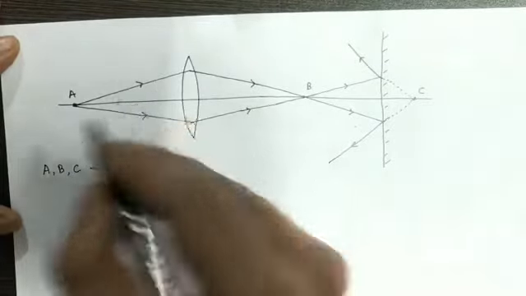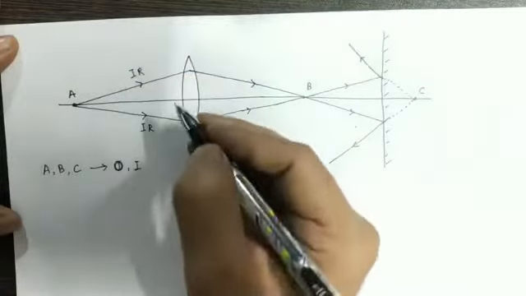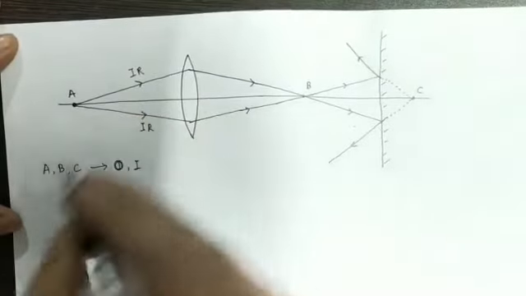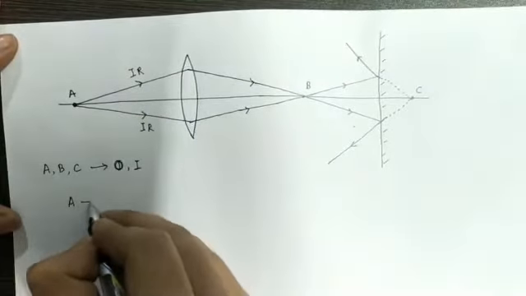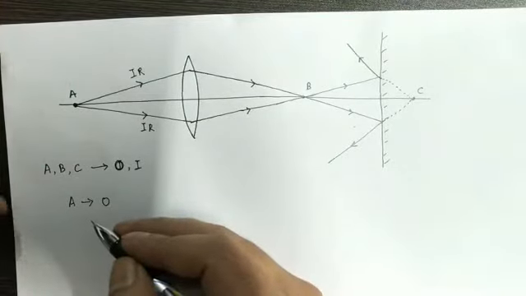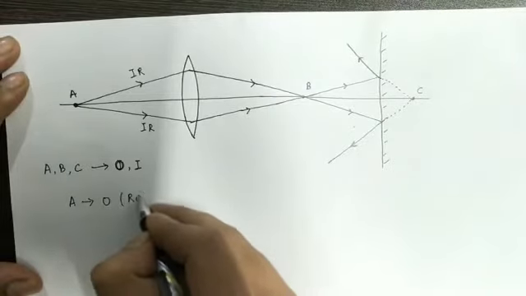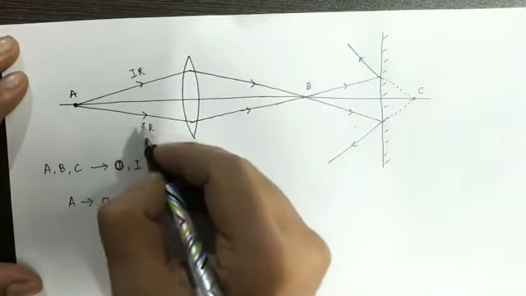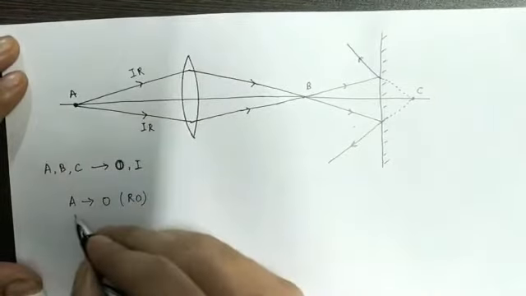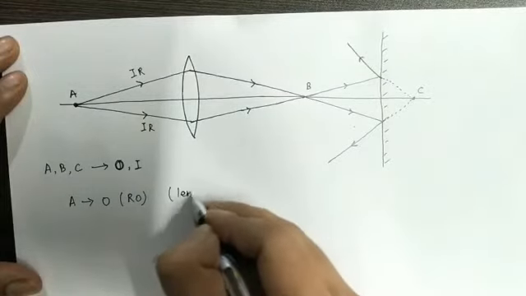Therefore these two rays are incident rays. And these two incident rays are meeting actually at point A. Therefore at point A we have an object. Is that object real or virtual? This is a real object because the two incident rays are meeting actually at point A. So A is a real object for the lens.